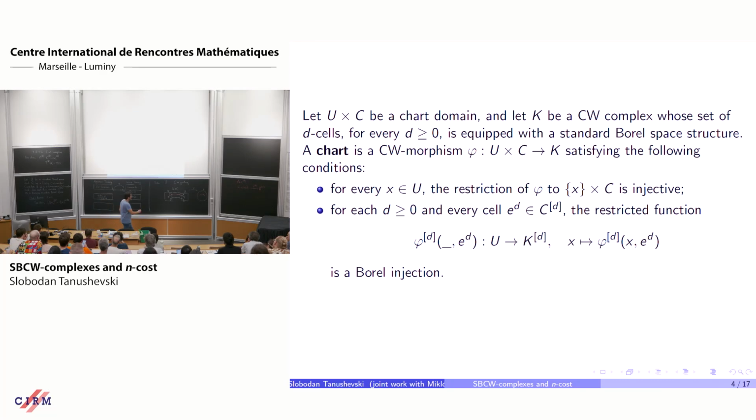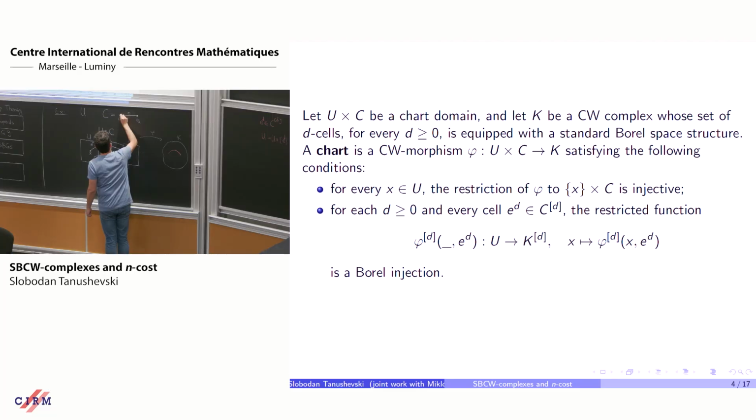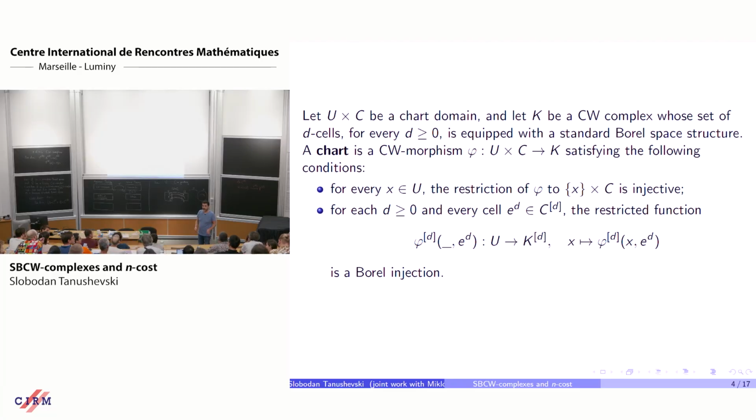So if we go back to this picture, my cell E can be the vertex V1. What is a Borel injection? There's no measure here. It's a Borel map which is injective.